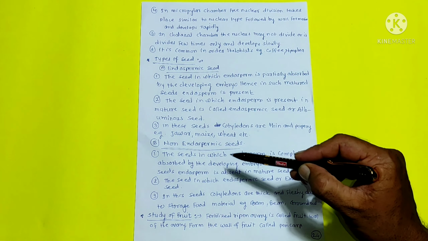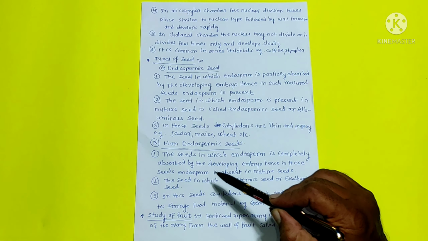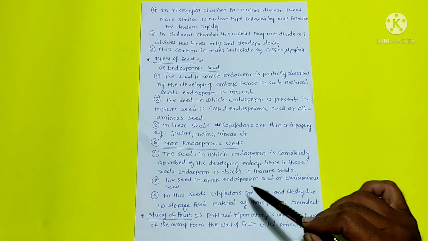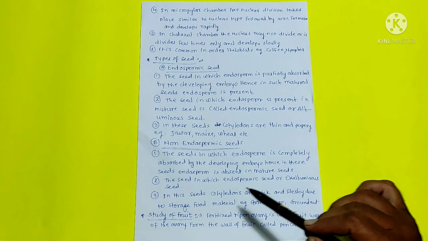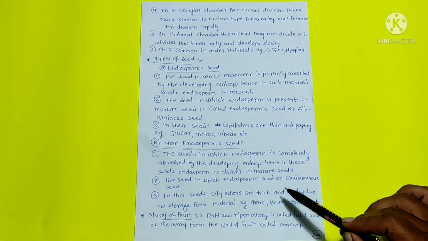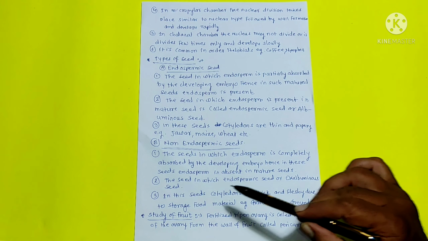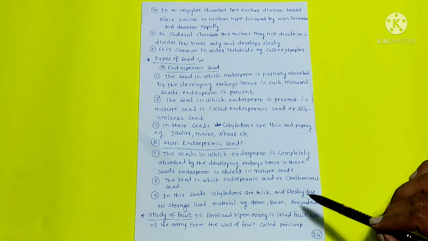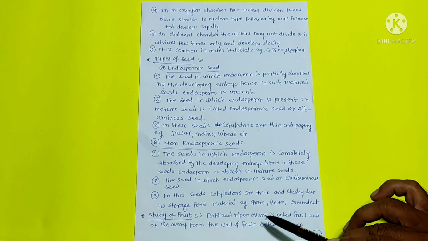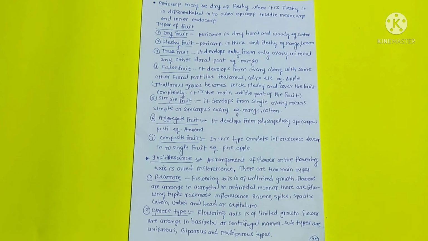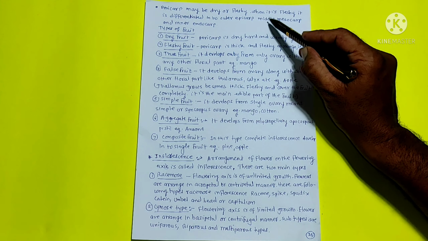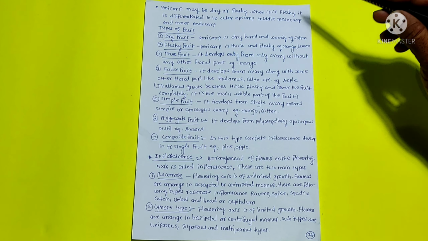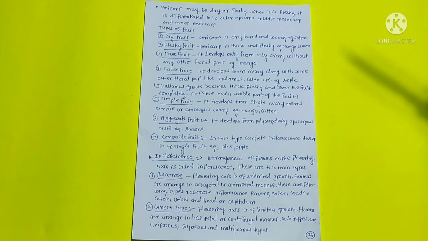Non-endospermic seed. The seed in which endosperm is completely absorbed by the developing embryo. Hence, in these seeds, endosperm is absent in mature seeds. These are called non-endospermic seeds or exalbuminous seeds. In these seeds, cotyledons are thick and fleshy due to storage of food material. Example, gram, bean, groundnut. Pericarp may be dry or fleshy. When it is fleshy, it is differentiated into outer epicarp, middle mesocarp and inner endocarp.